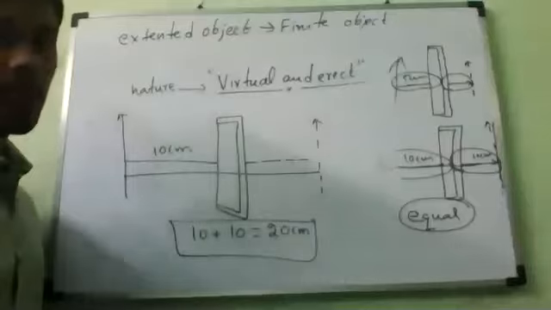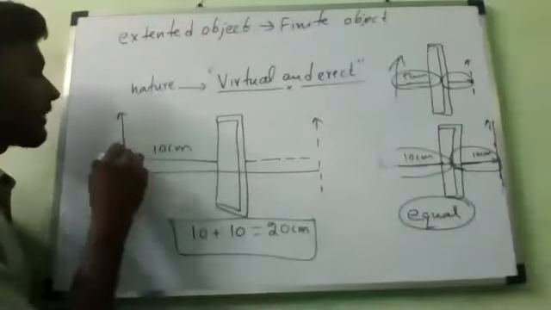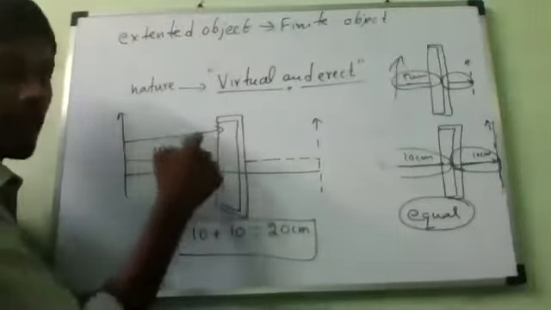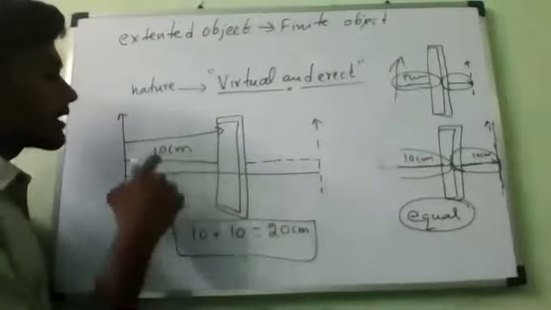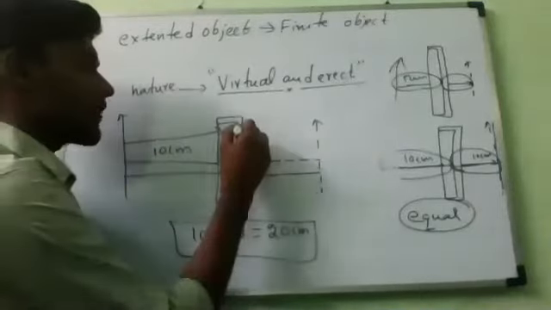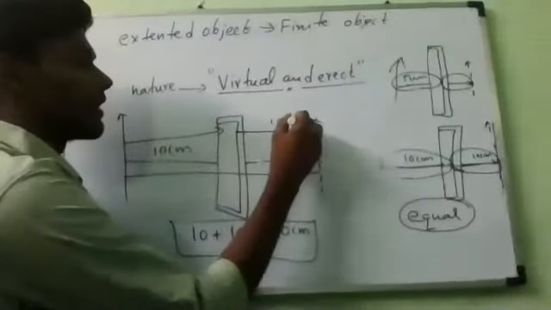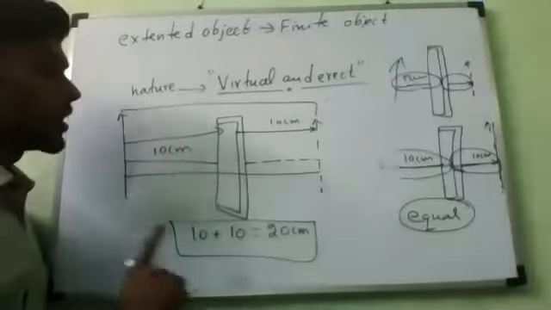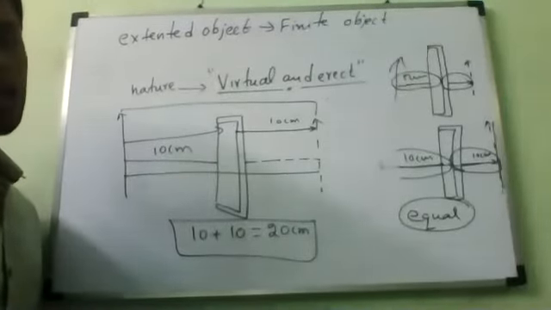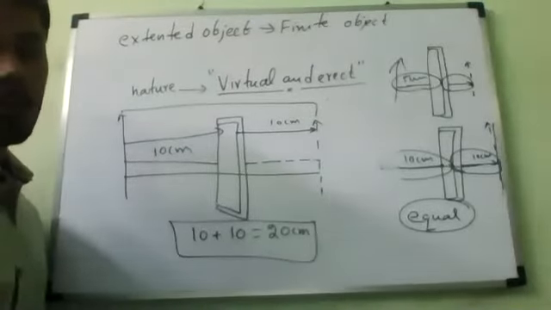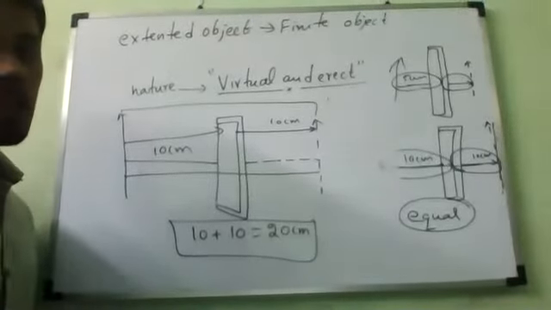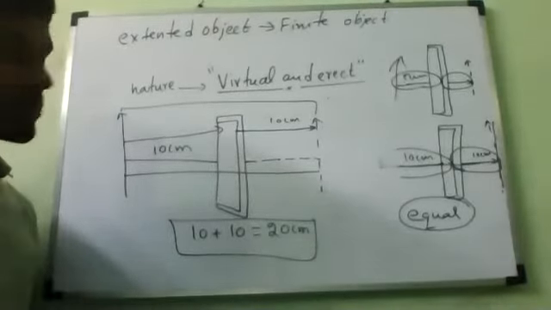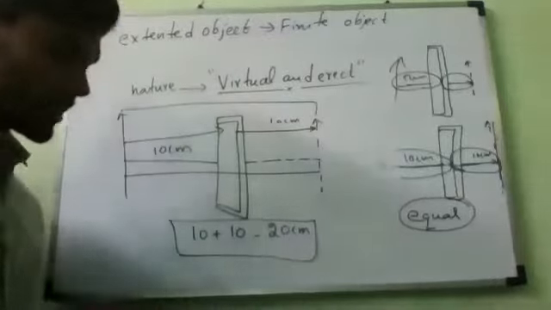Is it correct? 20 centimeters. Remember, I am asking the distance between Kevin and Kevin's image. From Kevin to the mirror, how much? 10 centimeters. Again from the mirror to Kevin's image, 10 centimeters. Now what is the total distance from the object to the image? 20 centimeters. You should remember. Do you understand? Are you clear? Yes, sir. So this is how we understand the nature of the image.